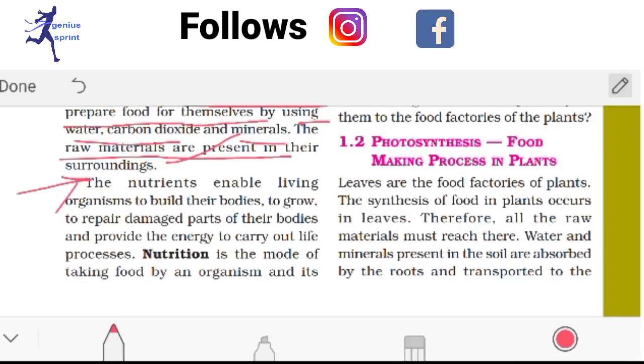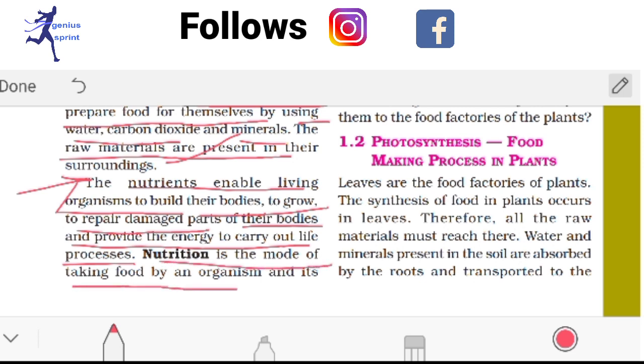Nutrients enable living organisms to build their body, to grow, to repair damaged parts of their bodies, and provide energy to carry out life processes. Nutrition is the mode of taking food by an organism.